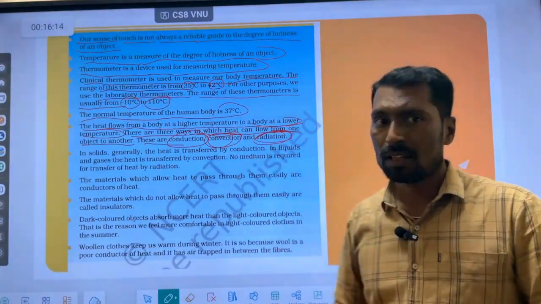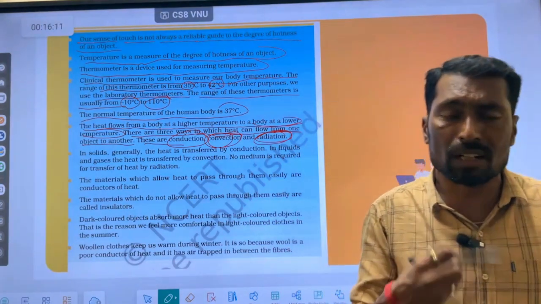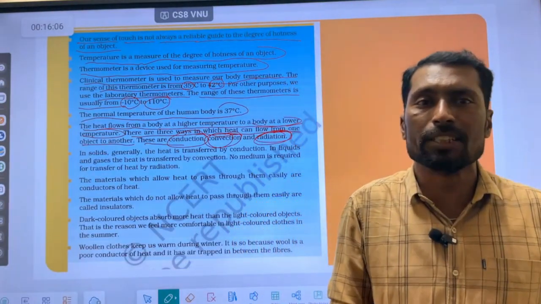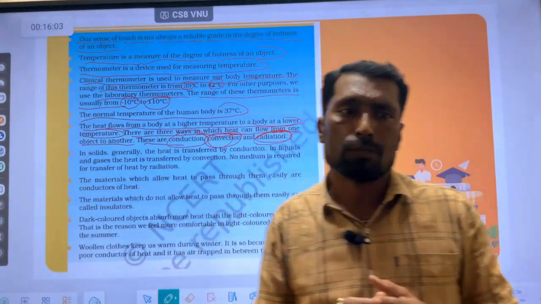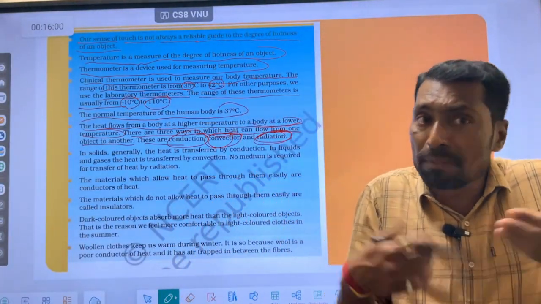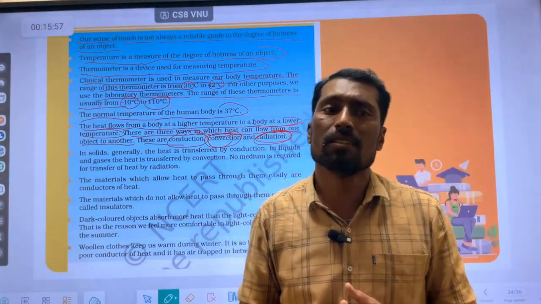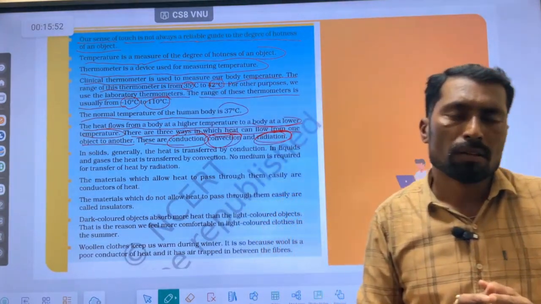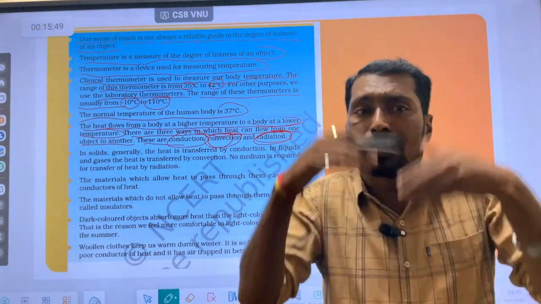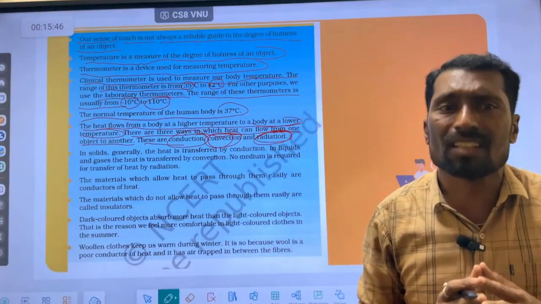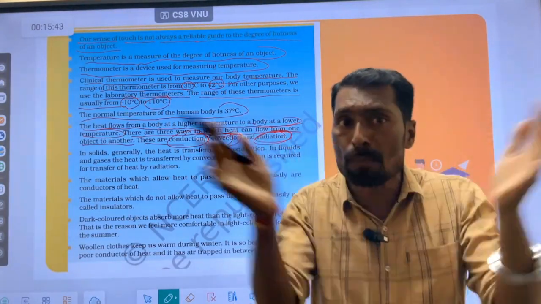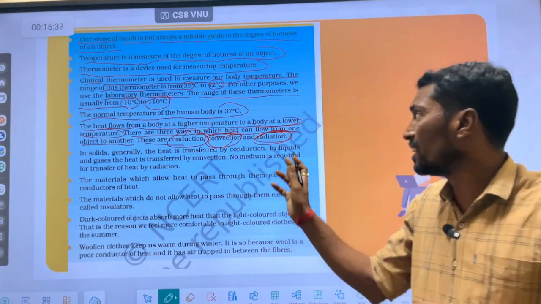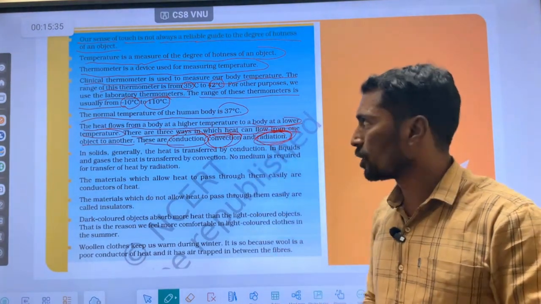Another one is radiation, the third mechanism. Due to it, heat energy can be transferred without a medium. In the case of radiation, we do not require any type of medium to transfer the heat. वहां पे medium की जरूरत नहीं है. The best example for that is the sun. The sun emits light energy and heat energy continuously. But in space there is no atmosphere and no particles which can carry the heat energy. So how is the heat energy transferred? It is transferred by the process of radiation.